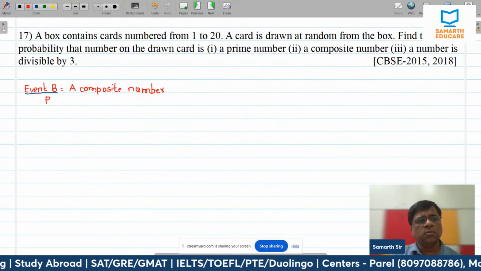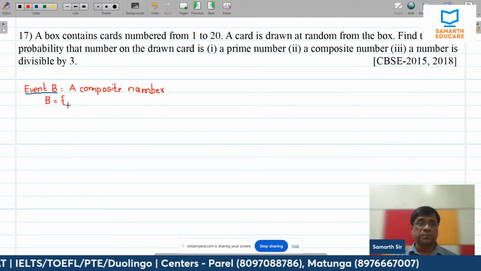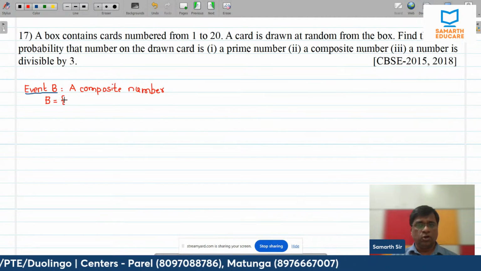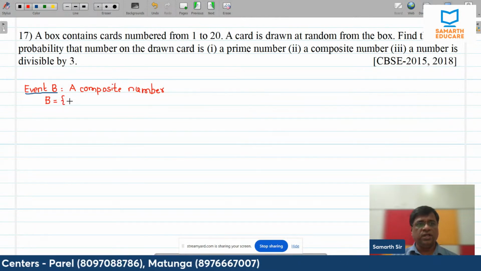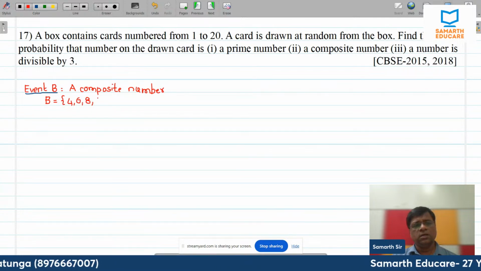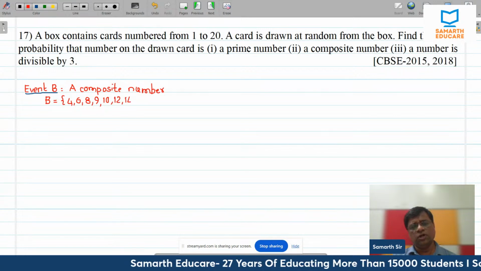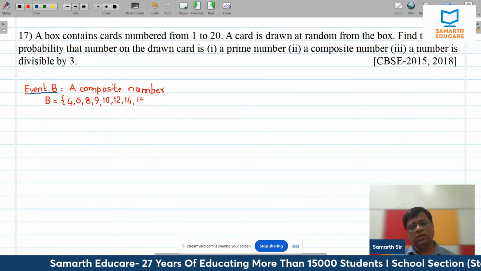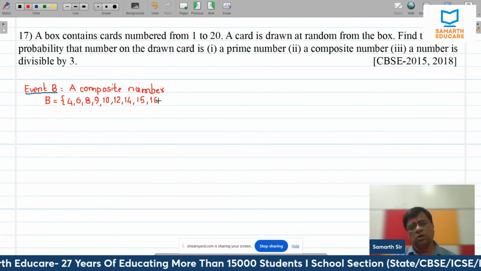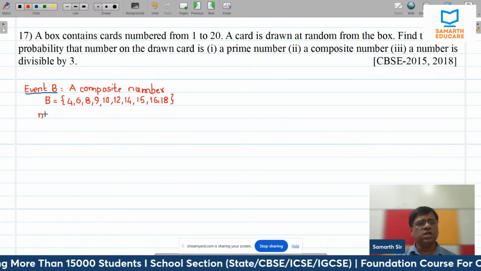So which are the numbers, composite numbers? It will not be 1, not 2, not 3. Directly it will be 4, 6, 8, 9, 10, not 11, 12, not 13, 14, 15, 16, not 17, 18. These are the numbers. What is N of B?